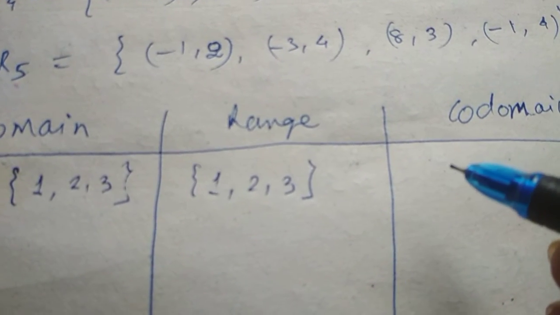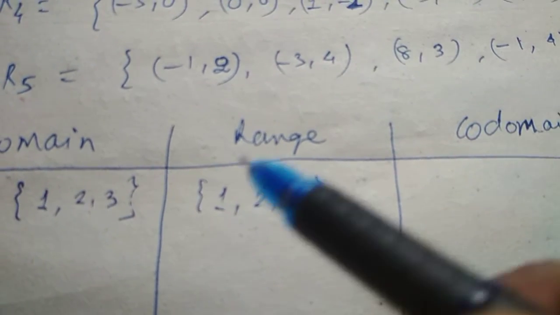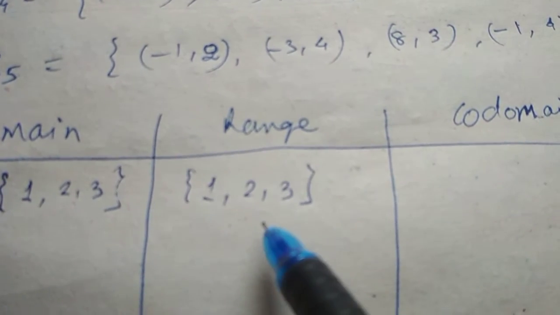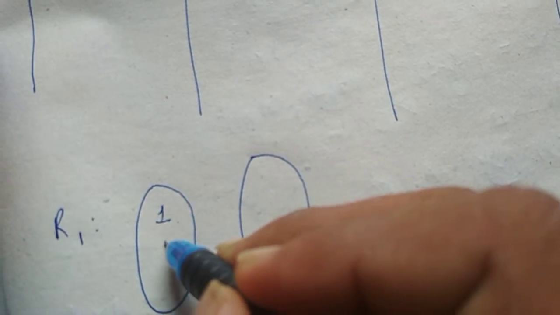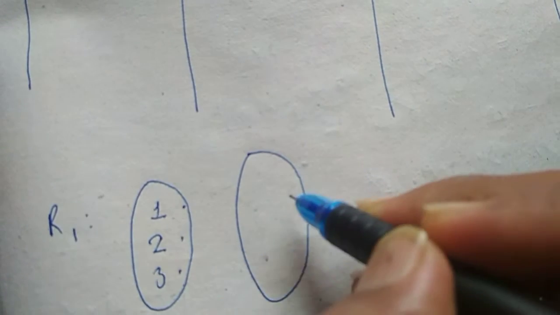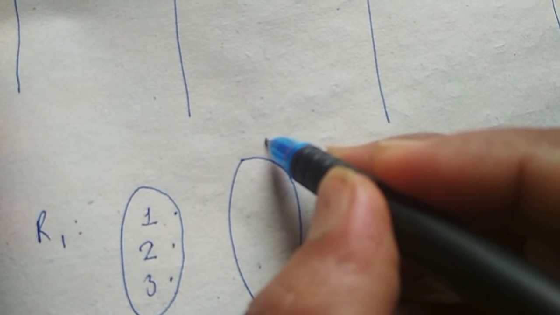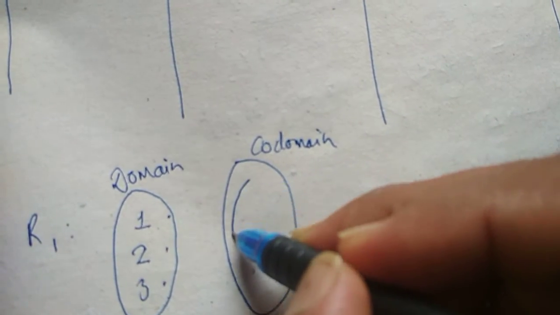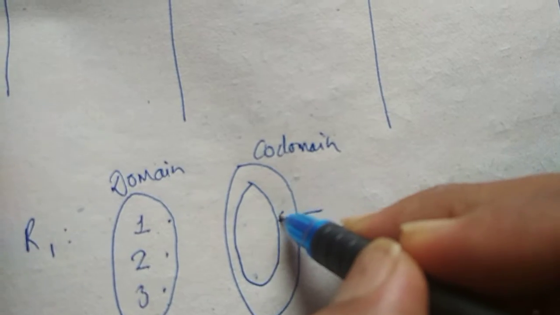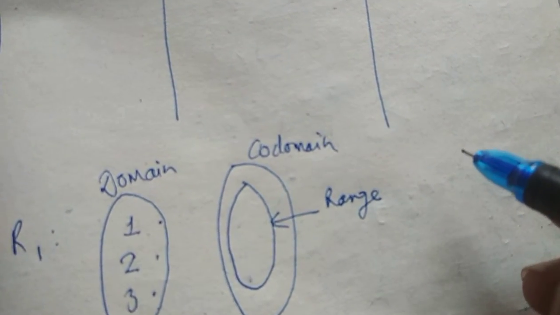What should be the codomain? Codomain is any set which can be a superset of this range. Actually, how do we represent it? We represent it like this. If we consider R1, this is the arrow diagram. So this is the domain 1, 2, 3, and this is the codomain. Okay, this is the domain, this is the codomain. Inside the codomain there is the range. Range can be equal to the codomain also.